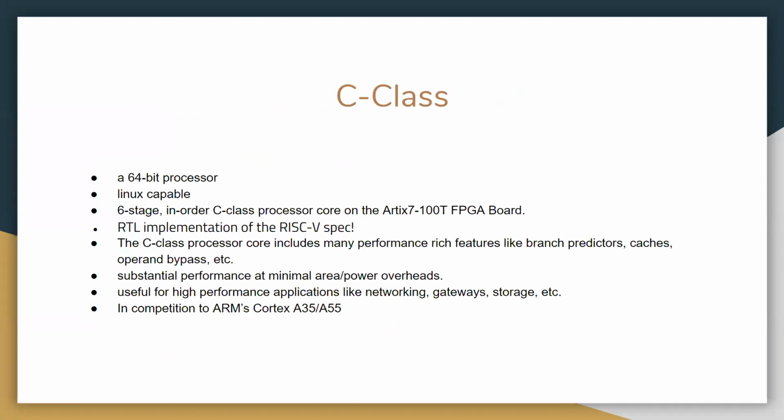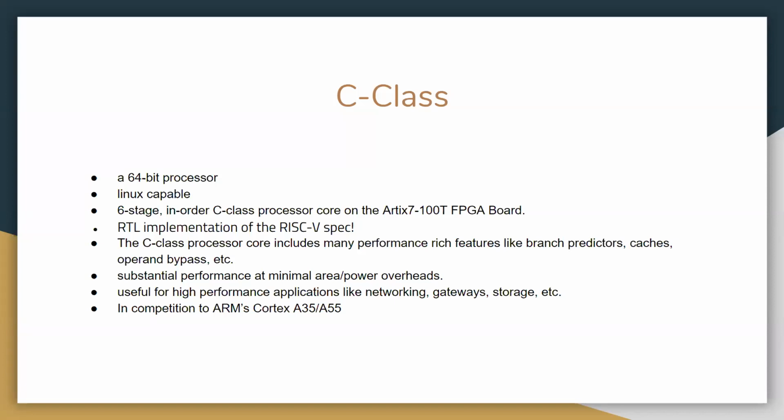Talking about its architecture, it's a 6-stage in-order processor developed using the RISC-V ISA spec, and its core includes various features like branch predictors, caches, operand bypass, etc. It has been designed such that it provides high performance at minimal power and operation overheads, and it's in competition with ARM's Cortex A35 and A55.